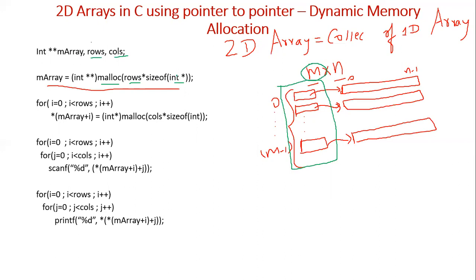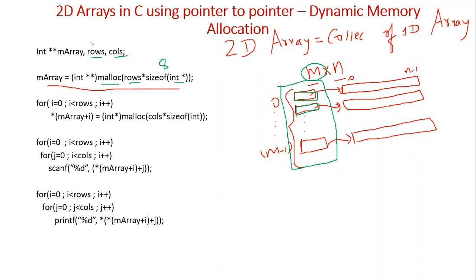Why are we using size of int star? In the previous programs we have used size of int, because there we were allocating space for integers. But here we want m pointers. This is a pointer, that is, it should hold an address. So each of these is a pointer. The size of the pointer and the size of integers are not the same. So this should be a pointer which can hold the integer value. The size of an integer pointer is 8 bytes.